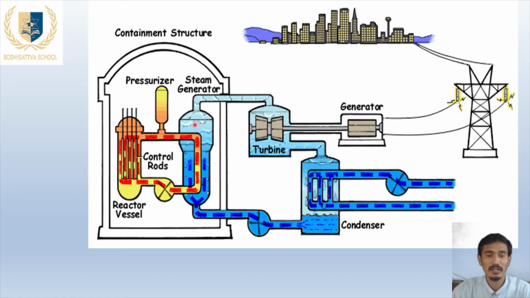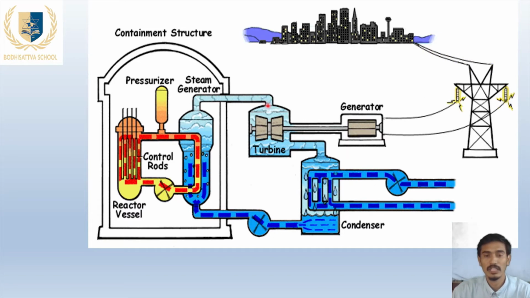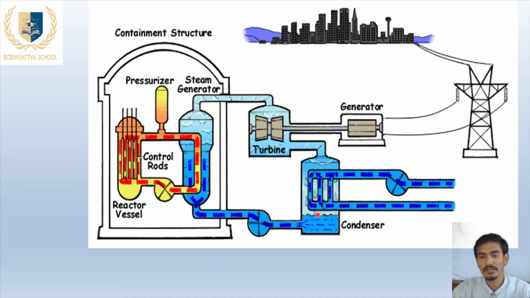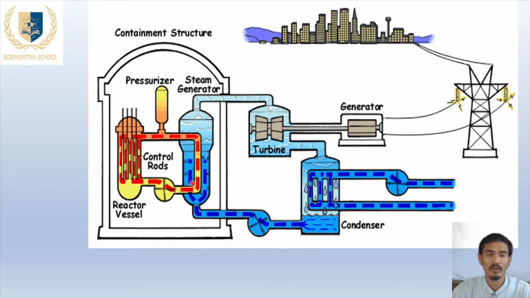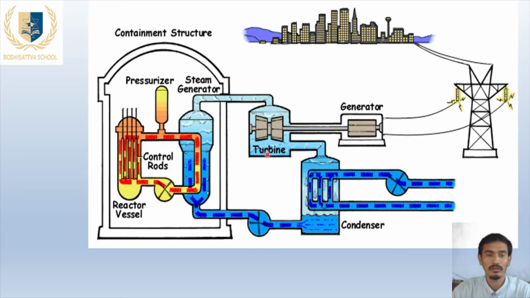In the steam generator, this compartment is filled with one type of special water. That water is called heavy water, and its formula is D2O. The water which we use for drinking or other household purposes is H2O. But the heavy water is also found on our earth, and it is D2O. It is filled here in the steam generator.